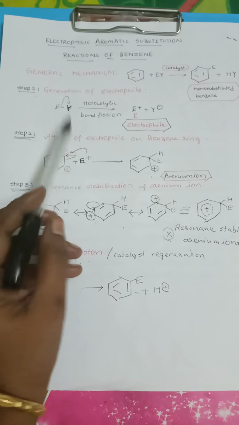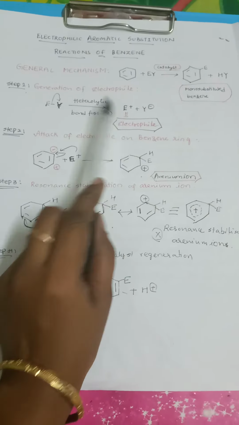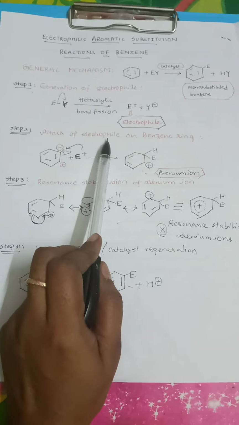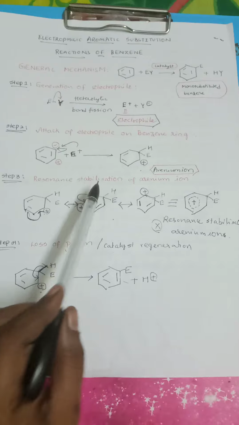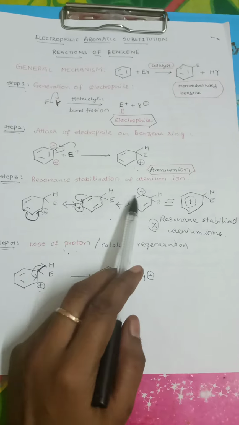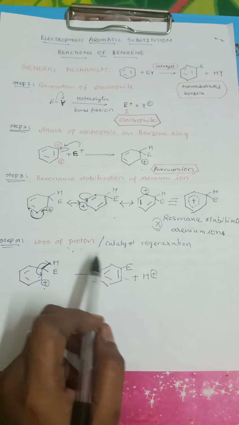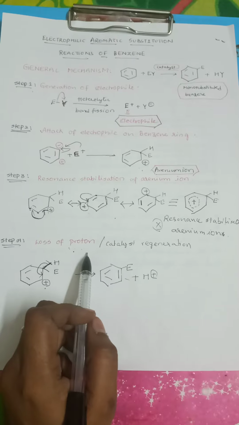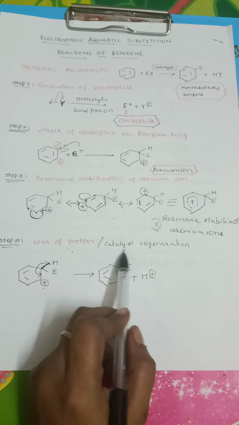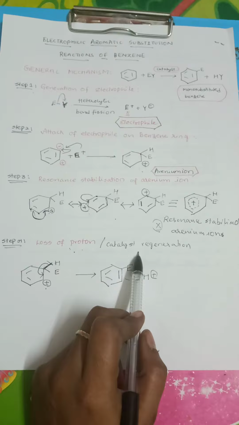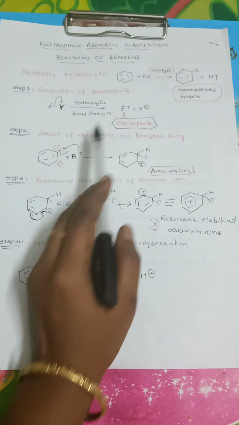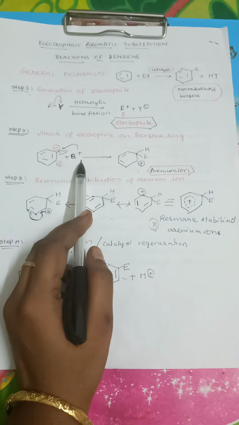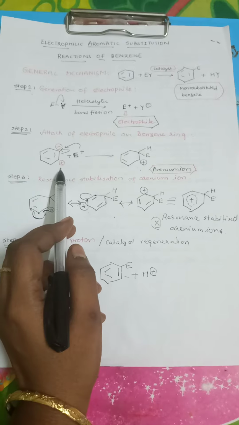The four steps include: generation of the electrophile. The second step is attack of the electrophile. Whatever electrophile has been formed will be attacking the benzene ring. The third one is resonance stabilization of the arenium ion. And the fourth one is loss of proton to retain aromaticity, and in this step itself, catalyst regeneration will occur. Because of the heterolytic bond fission, the electrophile is generated. The formed electrophile will attack the negatively charged benzene species.